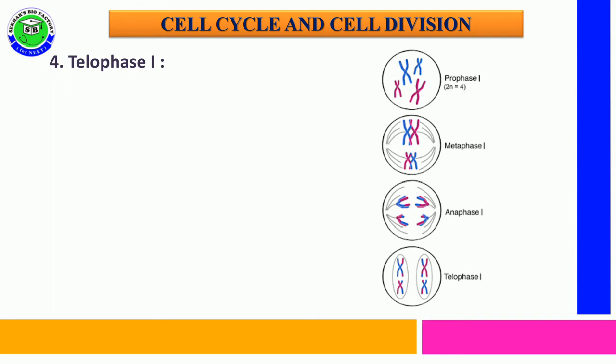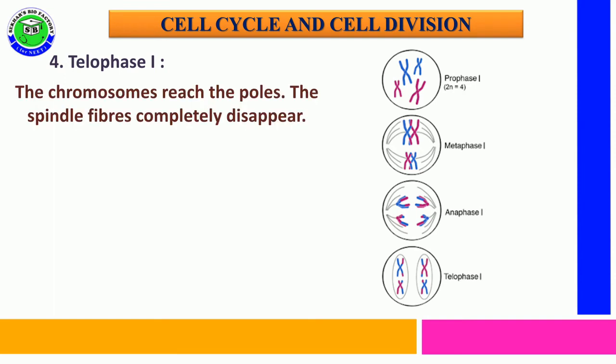The last phase in meiosis 1 is telophase 1. In this telophase 1, the chromosomes reach the opposite poles, and gradually the spindle fibers completely disappear.